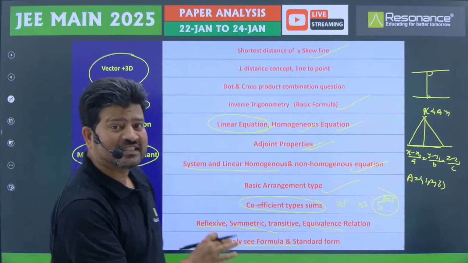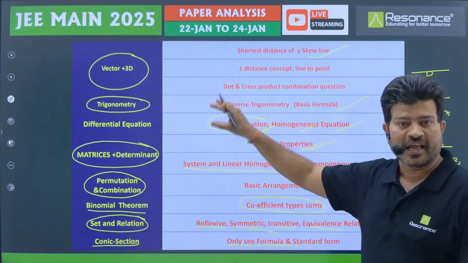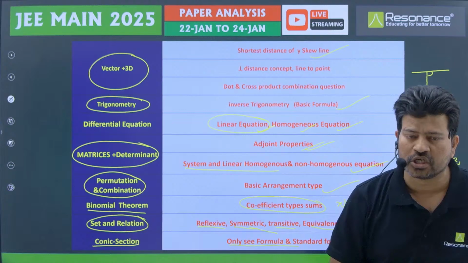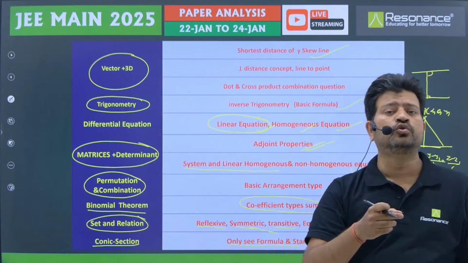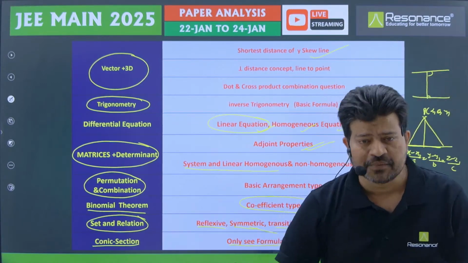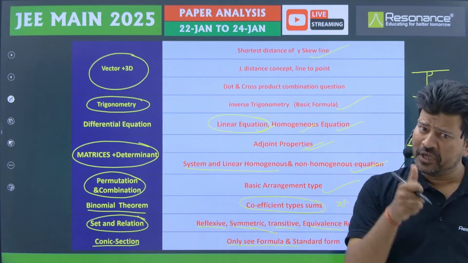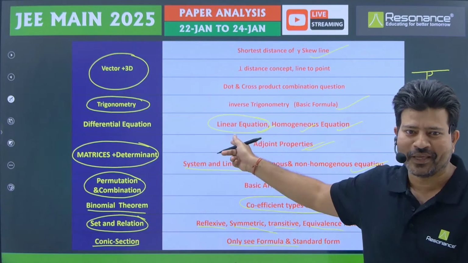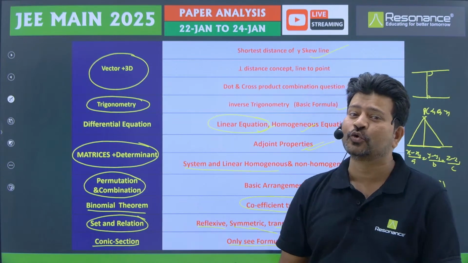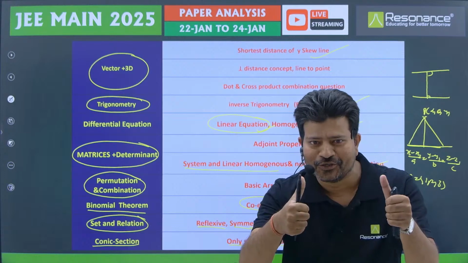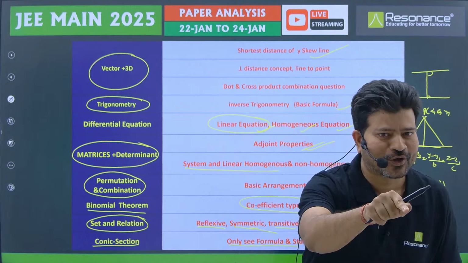So overall, my suggestion is this only to all of you. I'm not going to say more. This part, again, you can try to solve questions in your Resonance sheet, any one of the sheets. Apart from that, if you want to do more work, the 6 shift papers are there. Take those 6 shift papers, do the practice well, be confident, go through these topics. Easily you are going to achieve your target. So this is my suggestion to all of you. All the best for your 28th and 29th examination. We will see you soon again on that day.